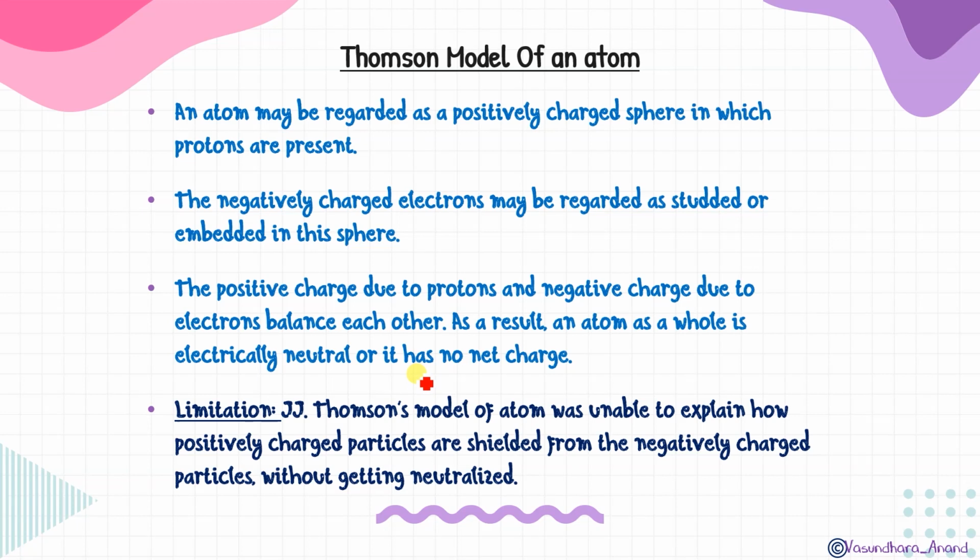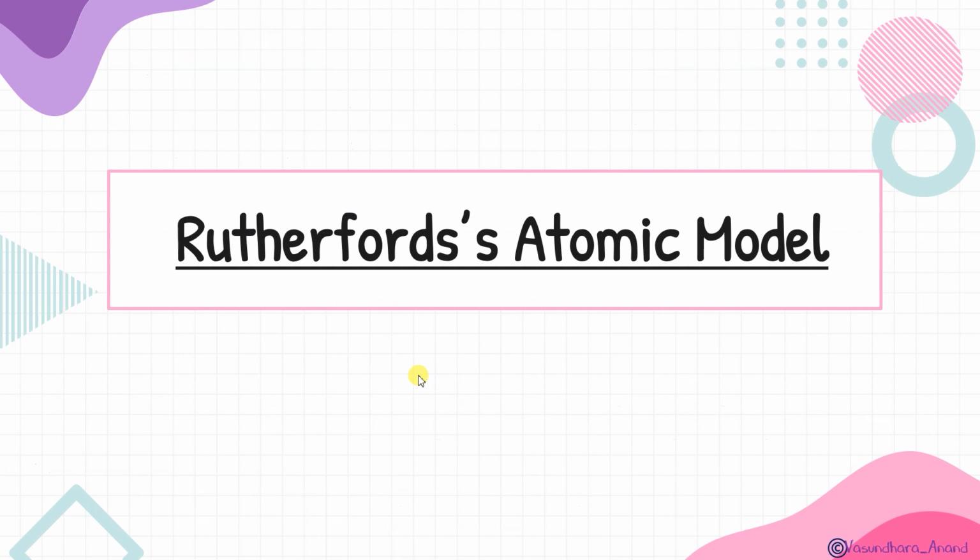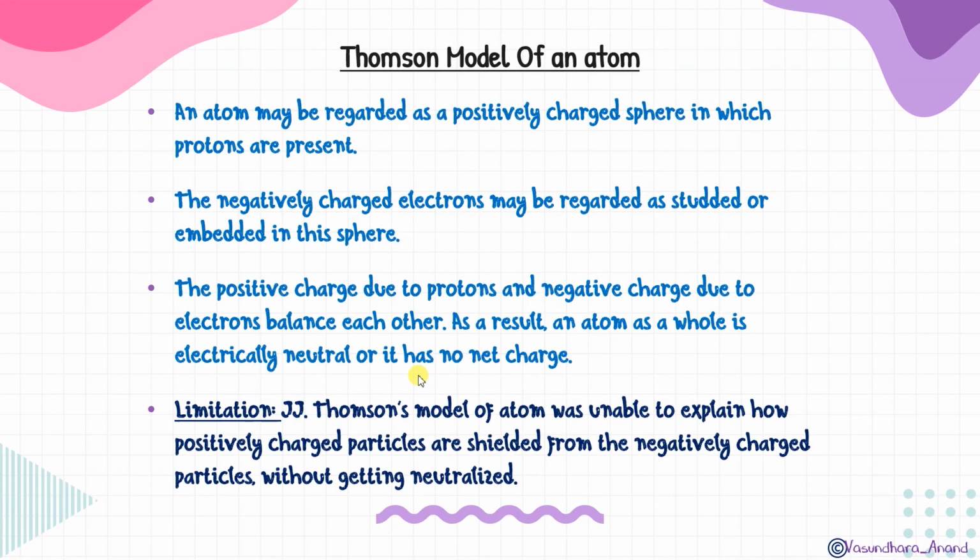And moreover, he didn't explain the number of electrons and the number of protons present, where they would be, and how they would maintain the neutrality of the atom. He didn't mention these things. So that is called the limitation.